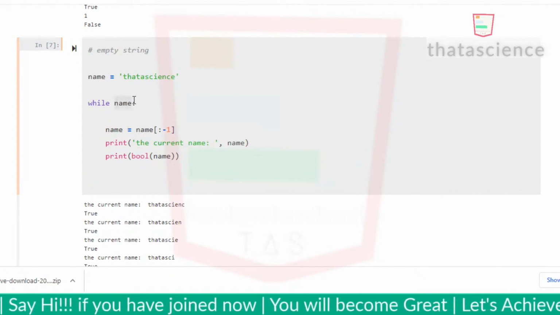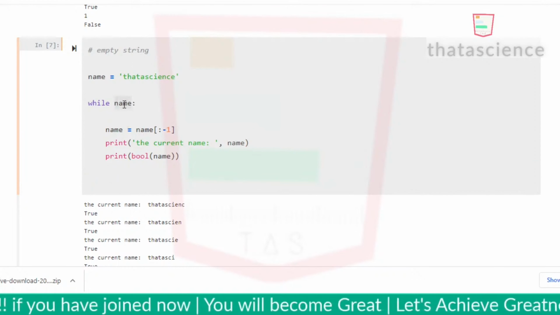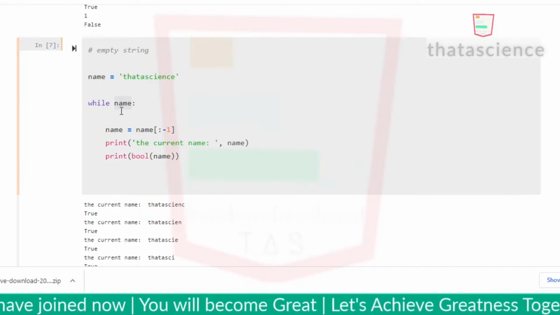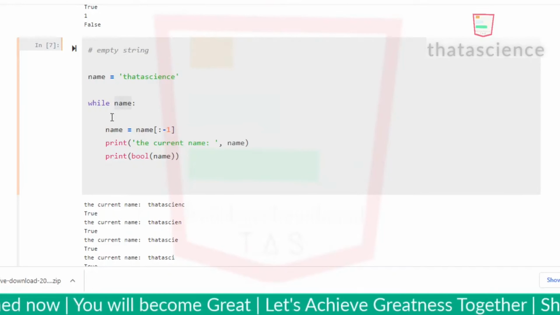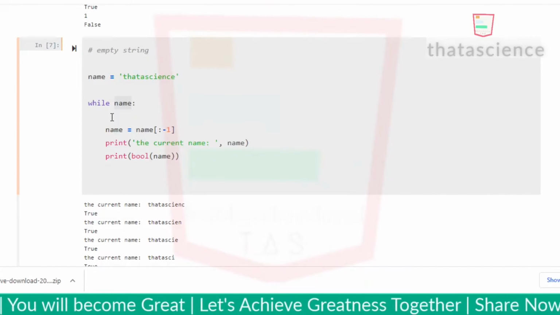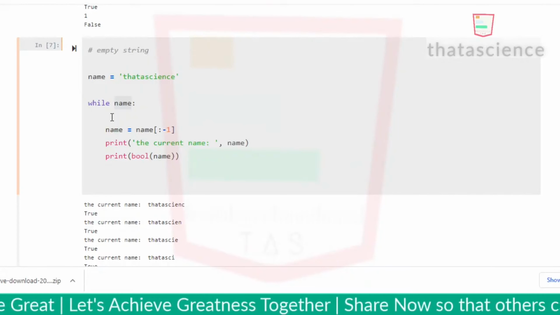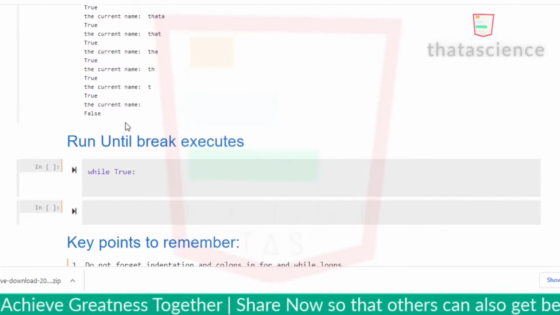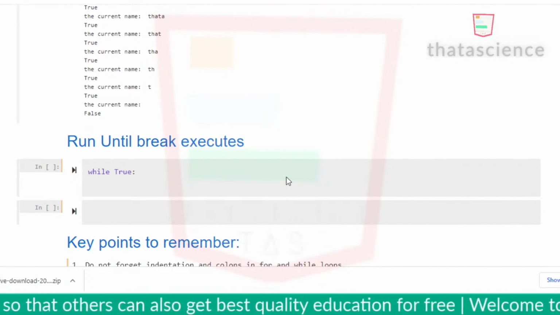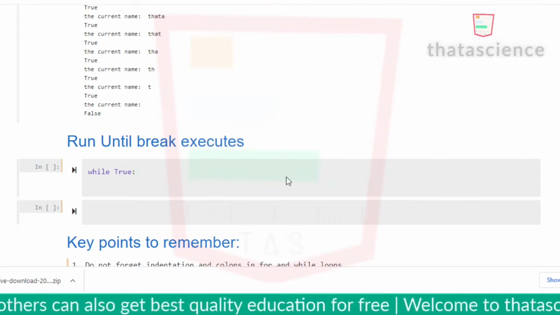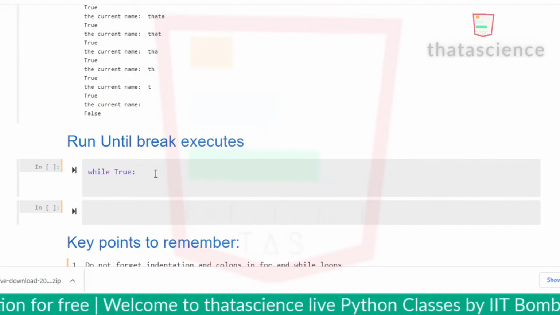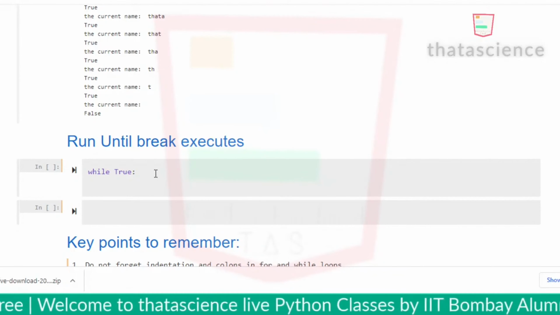You might be confused: there is no comparison operator, there is just a variable. How can we use that variable as a condition? The concept is that the Boolean value of an empty object is false in Python. I hope you have understood this concept, and if you have any doubts, you can ask me in the comment section. Okay, now let's move on to another concept, run until break executes.